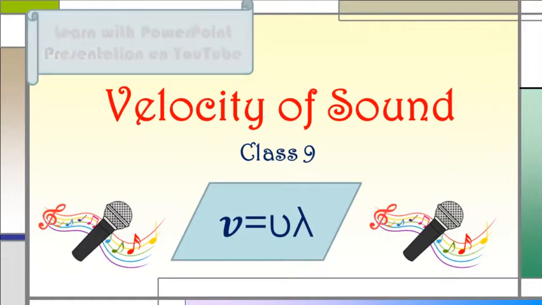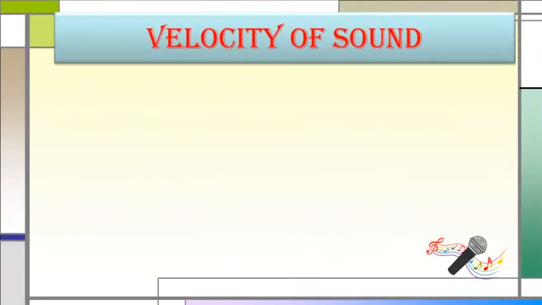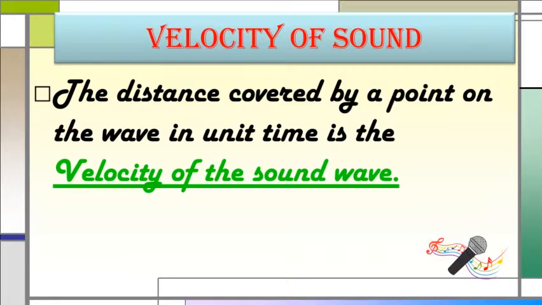Let's see. Okay, velocity of sound. Let's understand what is the velocity of sound. The distance covered by a point on the wave in unit time is the velocity of the sound wave.